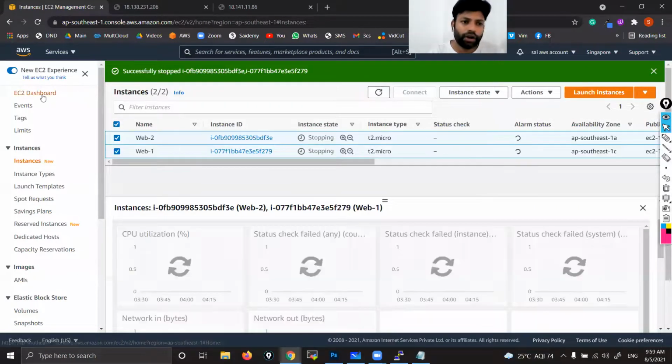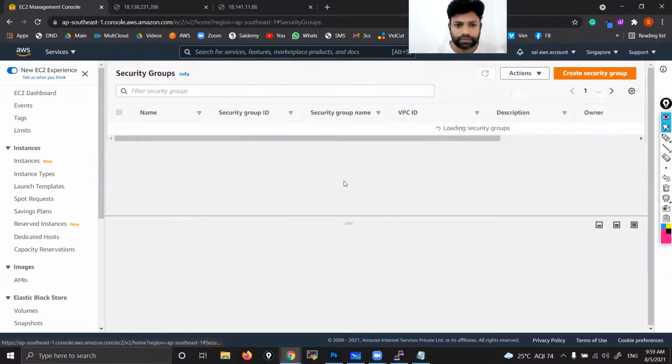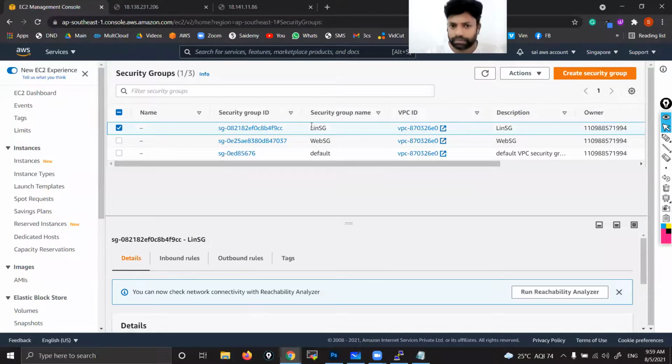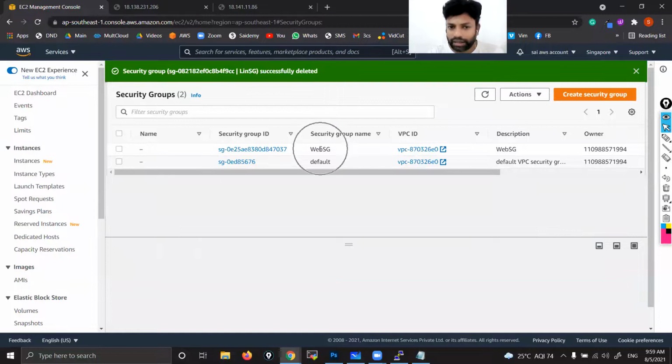If you want to delete security groups, you can see security groups. Here I can delete the Linux security group, which is not attached to any instance. Under actions, you have to scroll down. Okay. Delete. Deleted. You can't delete this one because it is connected to both Linux instances. The default you can't delete anyway, right?